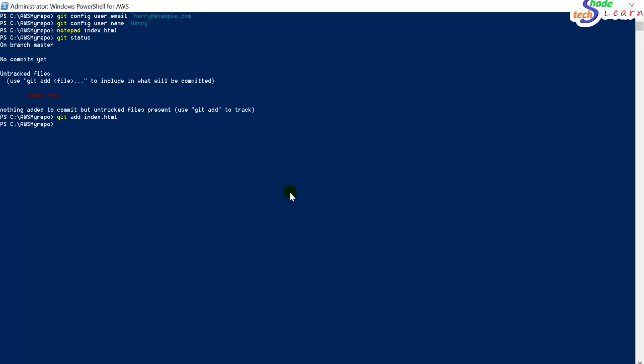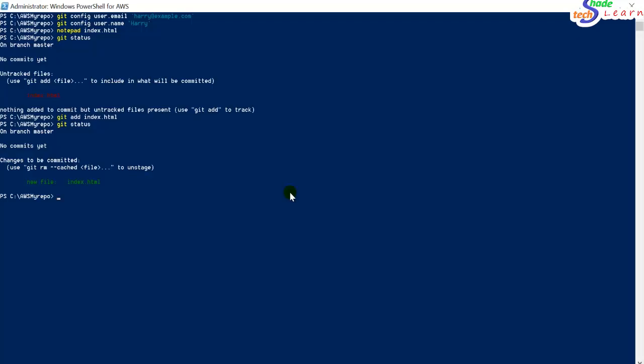Now let's check the git status. It's still telling no commits yet, changes to be committed, new file index.html. That means it has identified this file and the file is added, so now it needs to be committed.